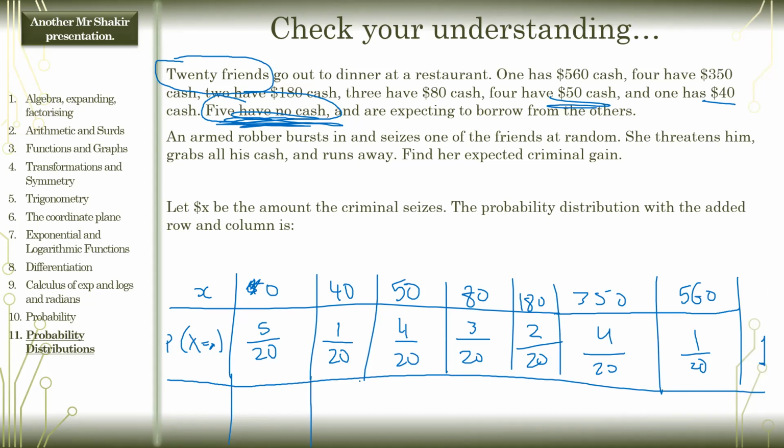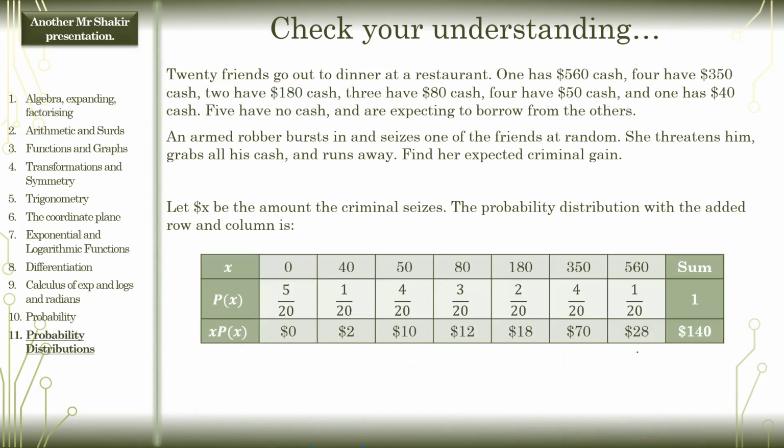Okay, now to find the expected value, we do need to multiply x times p of x, which gives x p of x. We'll multiply these together and add them all down. I don't want to draw all over again. So you get something like that. 0 times 5/20 is obviously 0. 40 times 1/20 is going to be 2, and so on and so forth. And so our expected value is $140. Her expected criminal gain is $140.